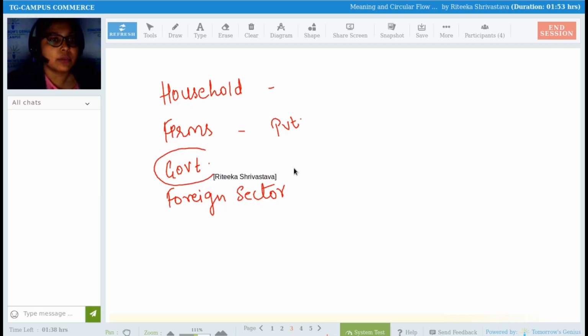Why? Because we have a whole new classification for the government sector. So because of which we will be focusing only on private firms here, and here we will be focusing only on the government firms or government businesses. Here we will not be including private firms. Lastly comes the foreign sector. Foreign sector comprises of export and import.